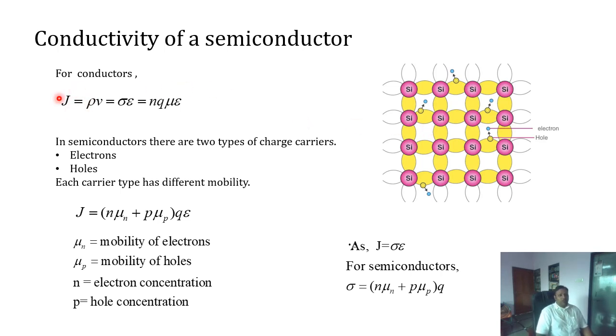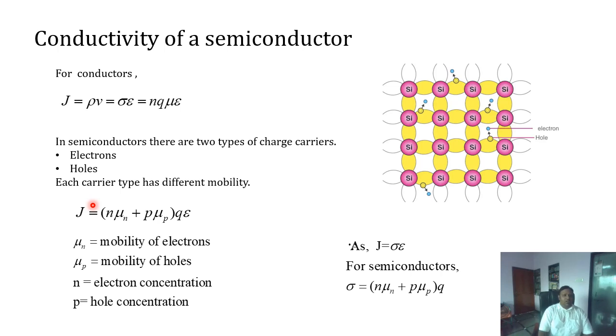So the equation for the current density will now become n q mu into epsilon. Now we have two more factors: charge concentration of electrons and charge concentration of holes, and holes and electrons have different mobilities, so we have to consider the mobility of each.